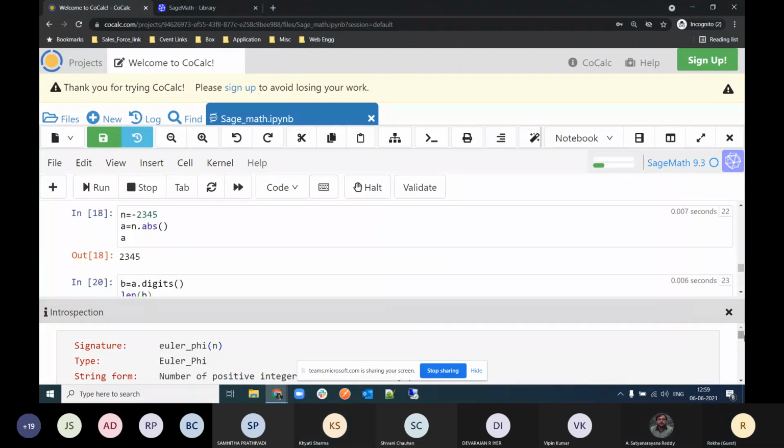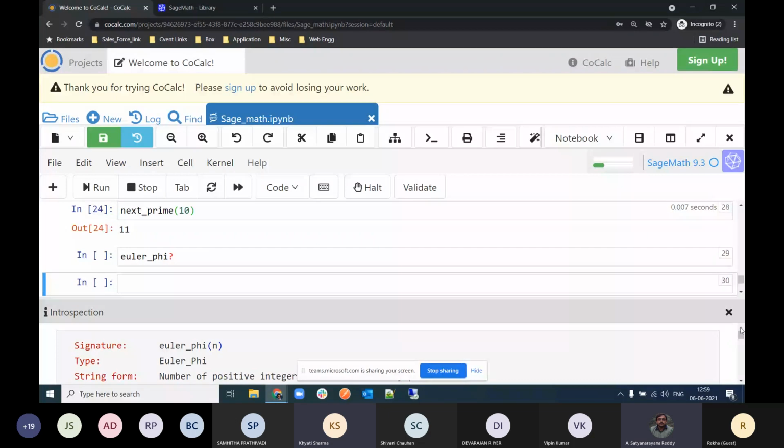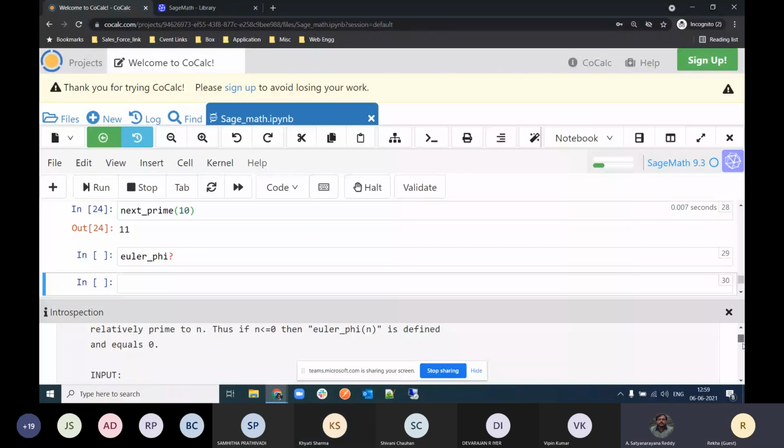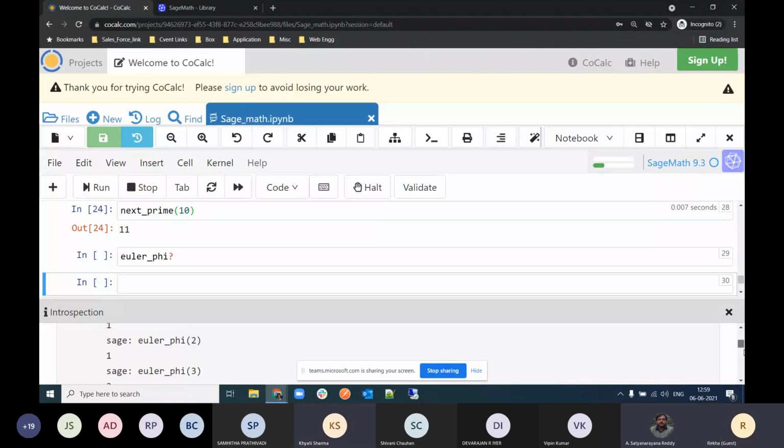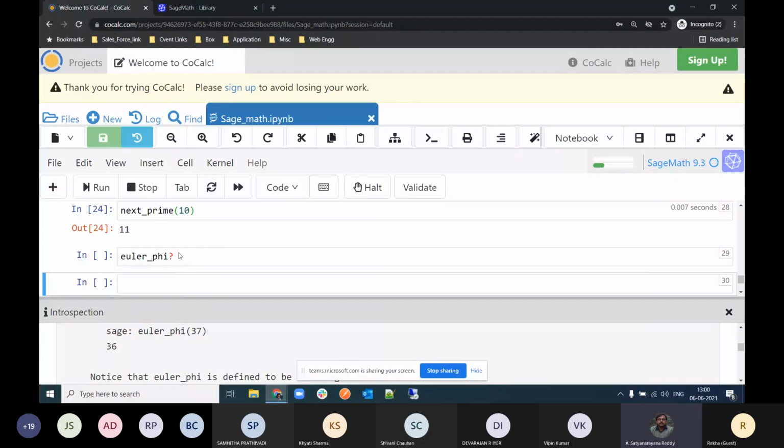Right, so Vipin, I request you to be ready with the Sage Math pages, for example, number theory, where I can find out more about number theory. Yes, be ready with that. In a while we will discuss that. For example, differential equations or whatever, how can I check? So you guide Rekha for that.